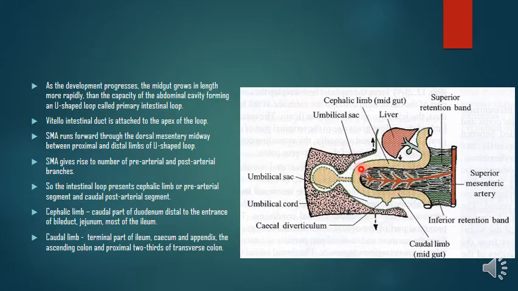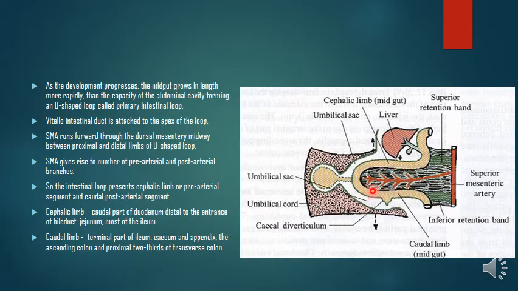And this cephalic limb forms the caudal part of the duodenum, distal to the entrance of the bile duct, and this also forms most of the jejunum, the complete jejunum, and most of the ileum is formed from this cephalic limb or the prearterial segment. Then from the caudal limb or the post-arterial segment, the terminal part of the ileum, okay,